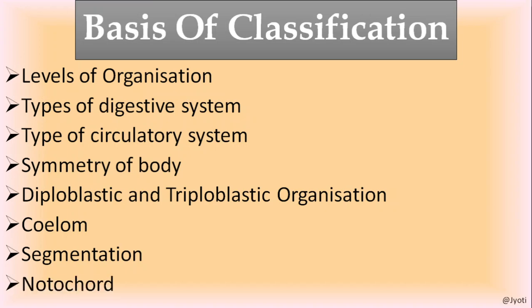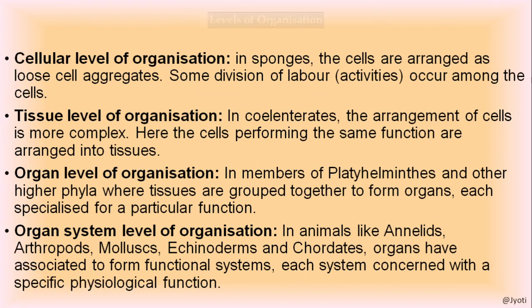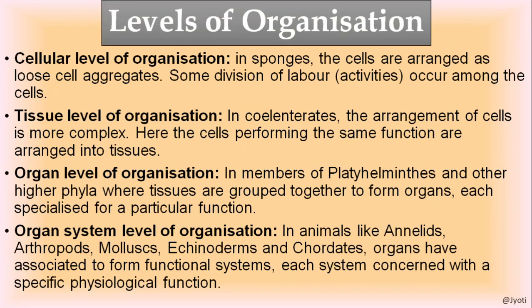We'll discuss these features and how the animals are divided on the basis of these features separately. So let us first discuss the levels of organization.